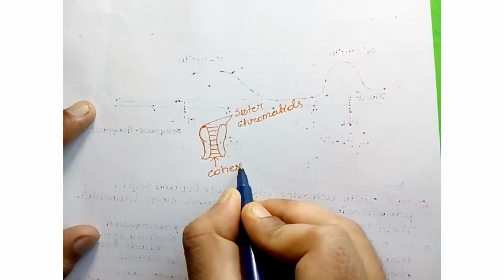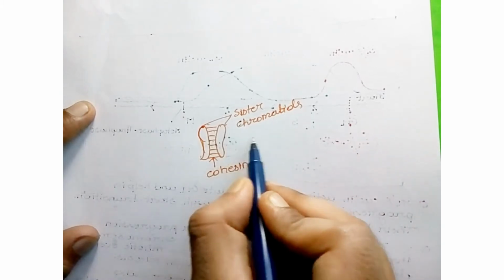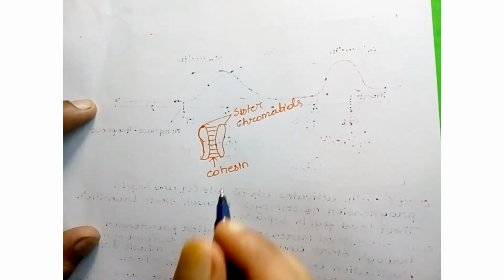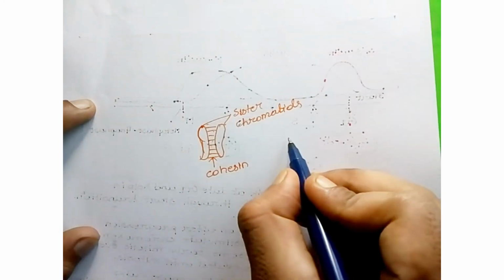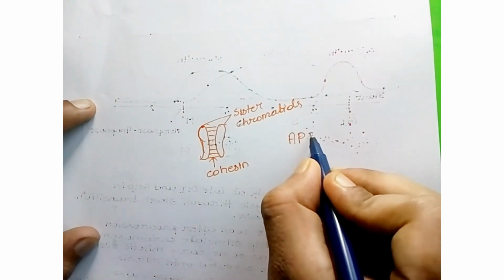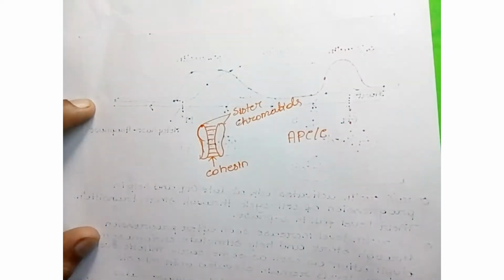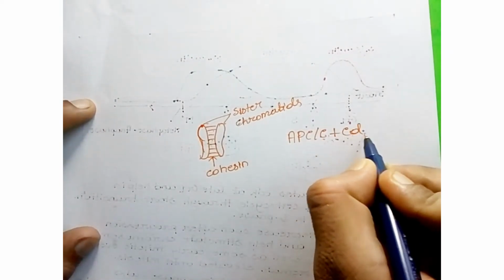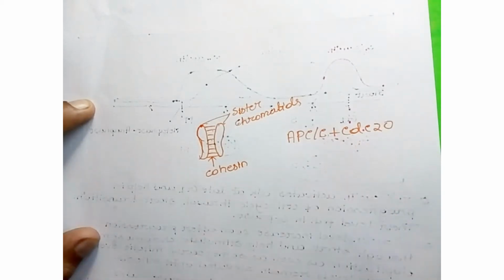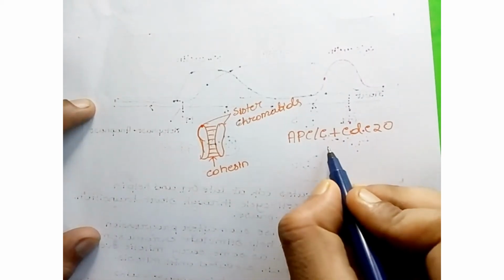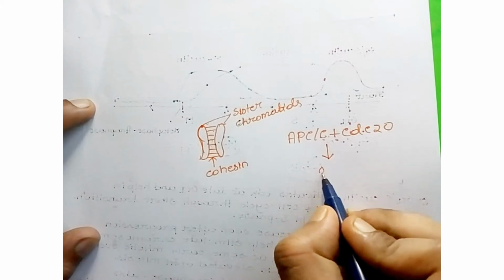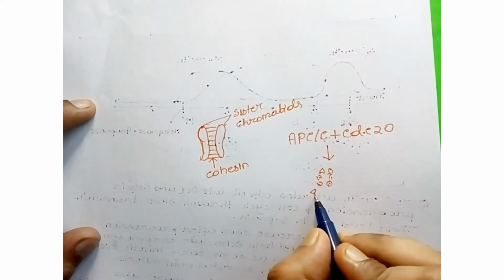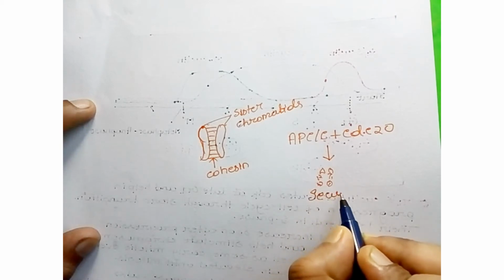But in anaphase, these sister chromatids move toward opposite poles, so we have to degrade this cohesin protein. How do we degrade it? APC is an E3 ubiquitin ligase, and with the help of another protein called CDC20, together APC and CDC20 help in the degradation of an inhibitory protein called securin.